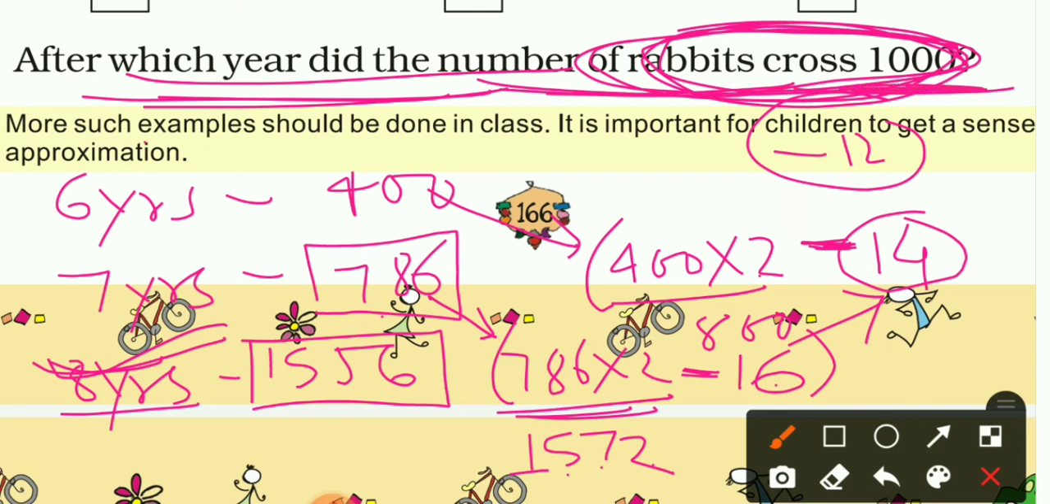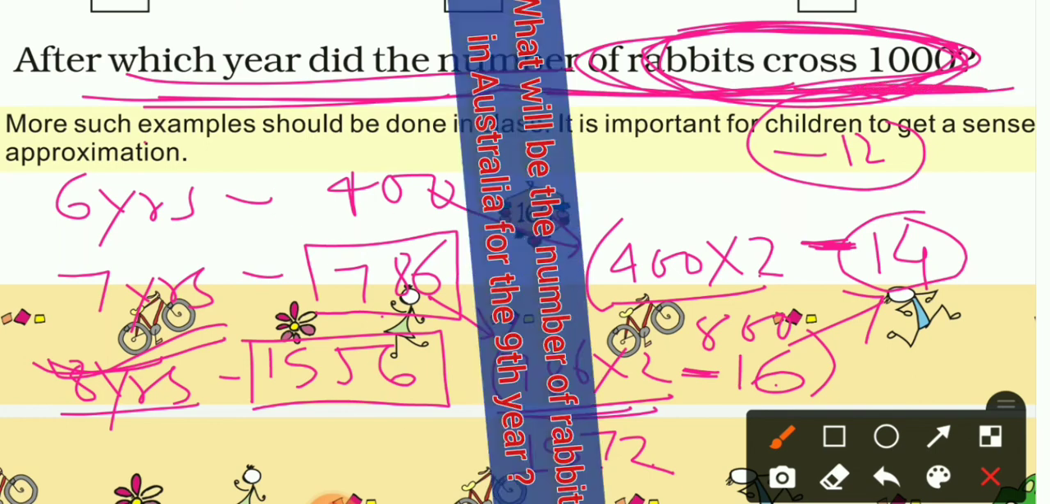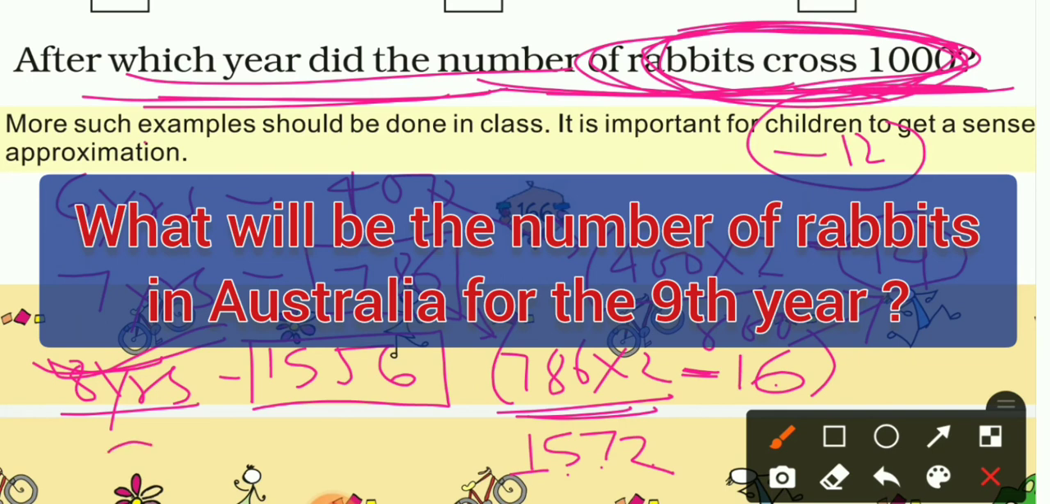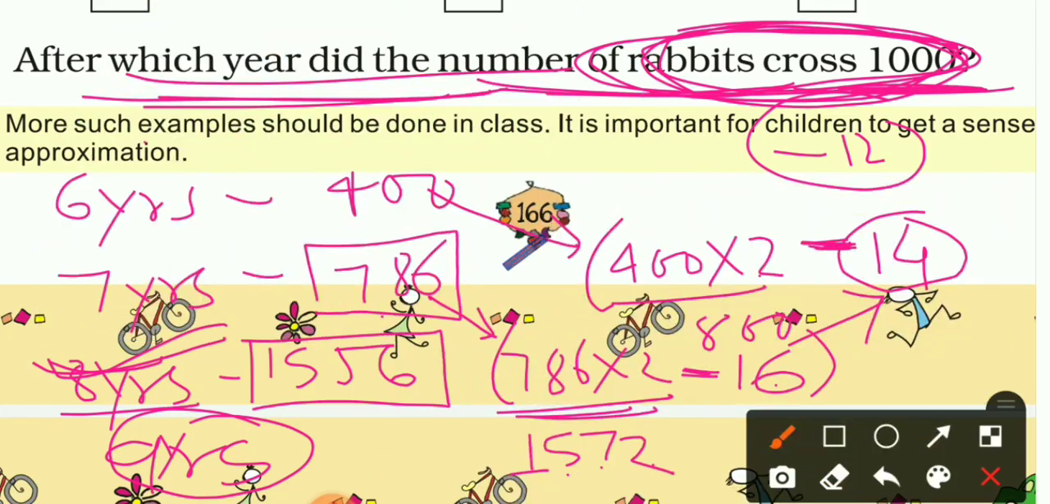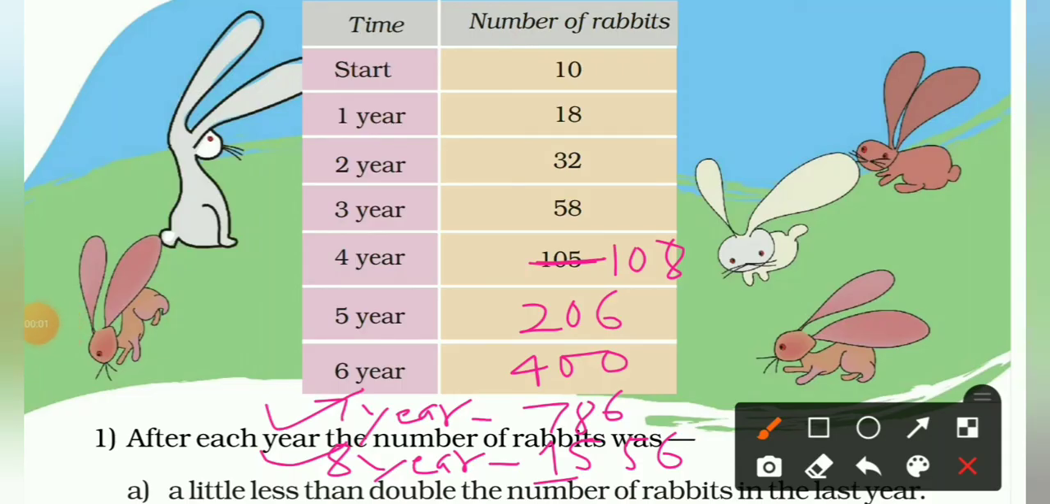Clear? Now one question is for you. Now you will tell me, dear students, in the 9th year, what will be the number of rabbits in Australia? If you found its answer, then write the answer in the comment box.